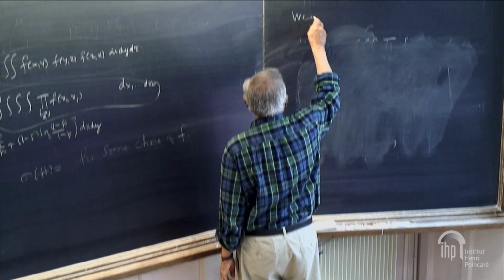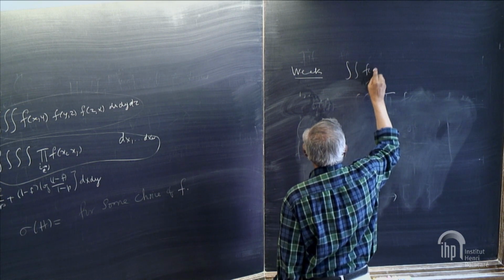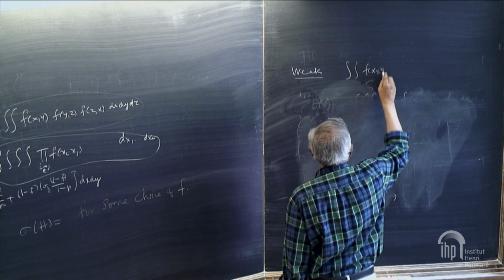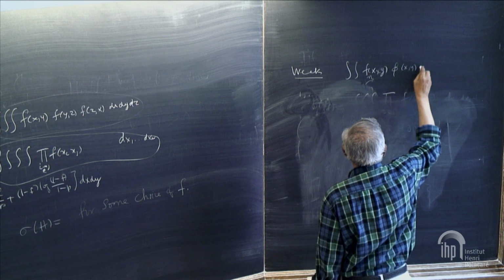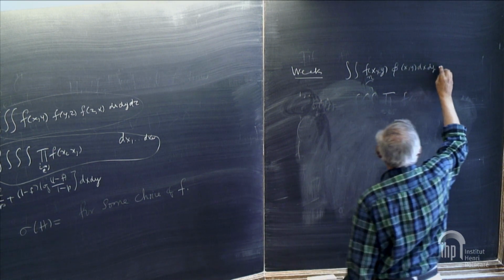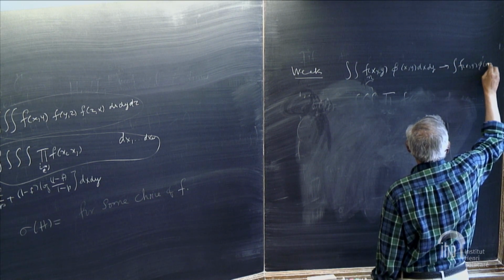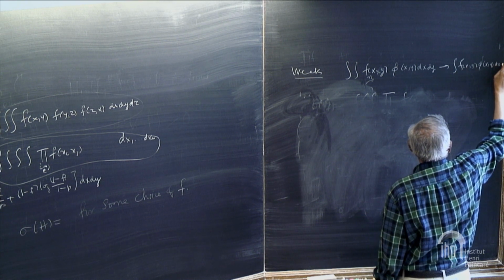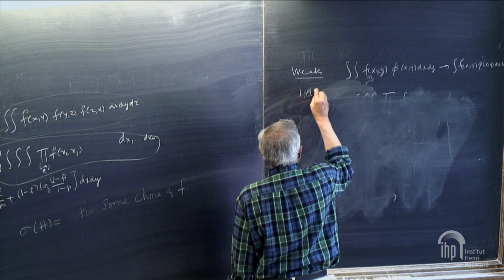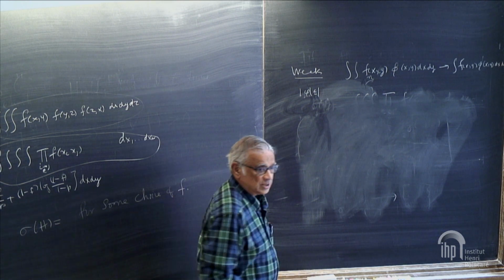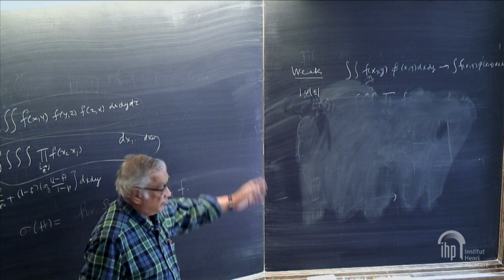Weak topology means you say that the integral of fn(x,y) against any test function phi tends to the integral of f(x,y) phi. That's the weak topology for functions phi bounded by 1. Bounded continuous or bounded doesn't matter because my fn's are bounded by 1.